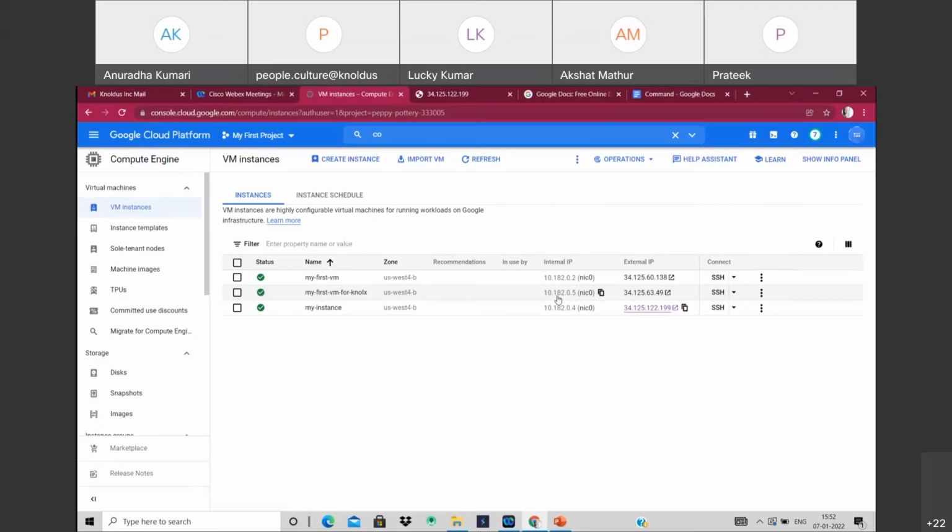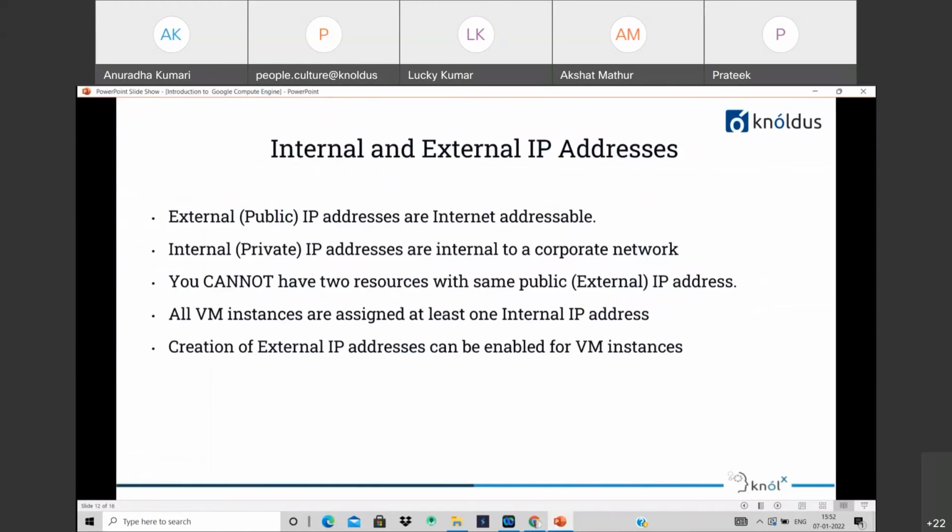An external IP is published over the internet, so you cannot have two resources with the same external IP. However, two different corporate networks can have resources with the same internal IP address, because internal IP addresses are not available on the internet. They are just internal to some network. So a similar internal IP address can be used in two different networks.